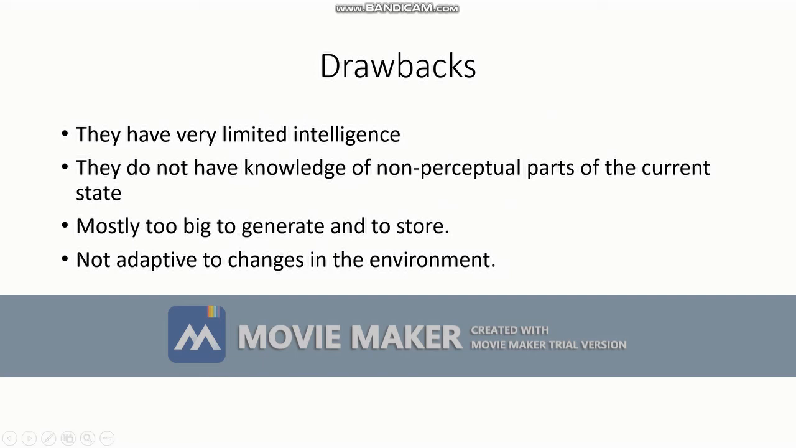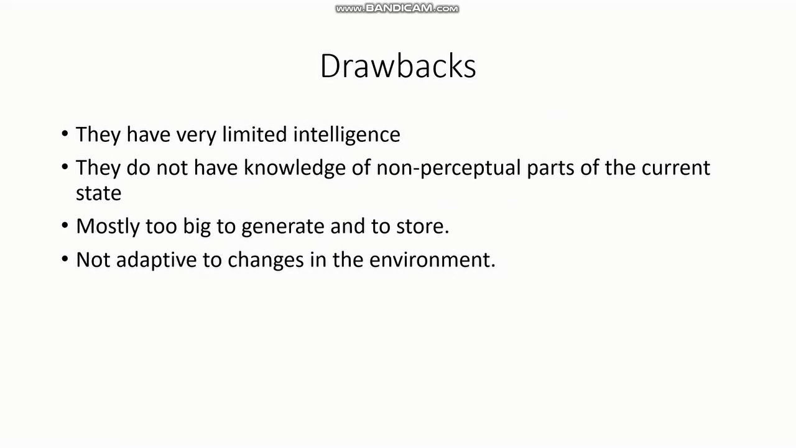Then, they are mostly too big to generate and too slow. Why too big? Because it is based on condition-action rules. For each and every situation, you have to write so many condition-action rules and store them. Just imagine, for a complicated system, how many rules you need to store and how big it will be. And it is non-adaptive to changes in the environment because it works perfectly in a fully observable environment. If some uncertainty is put into the environment, it doesn't know how to work. So these are the drawbacks of a simple reflex agent.